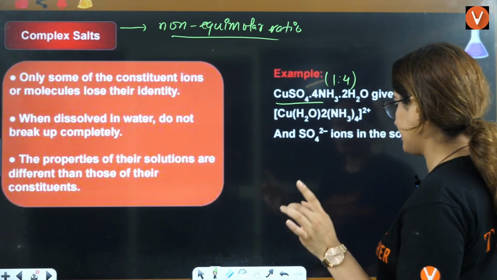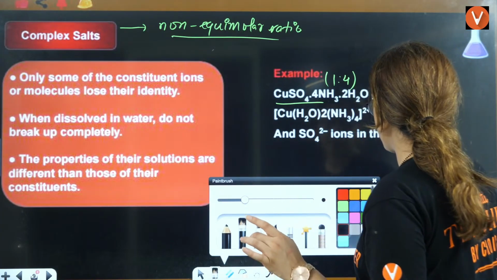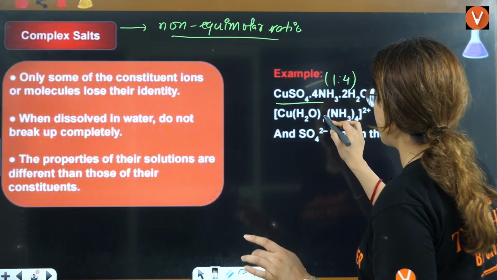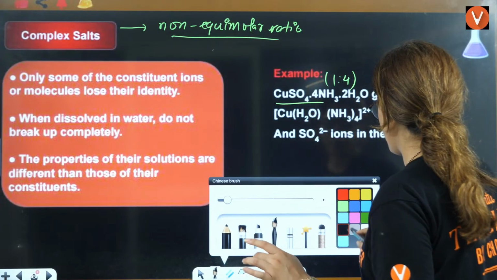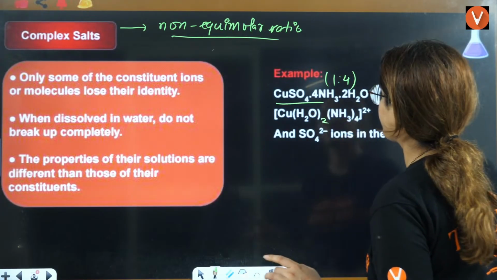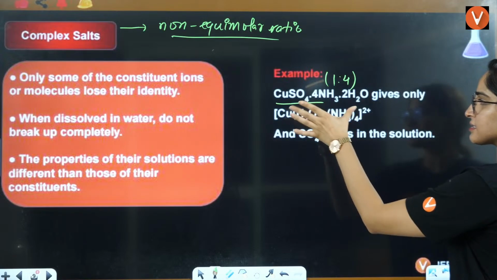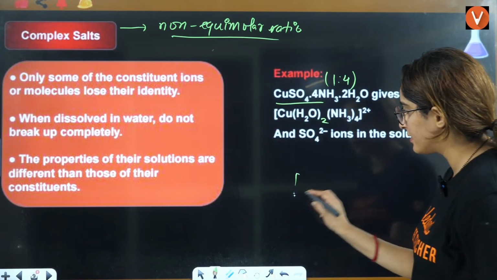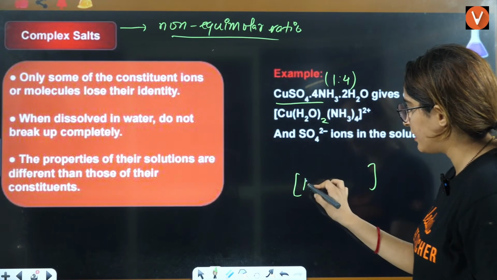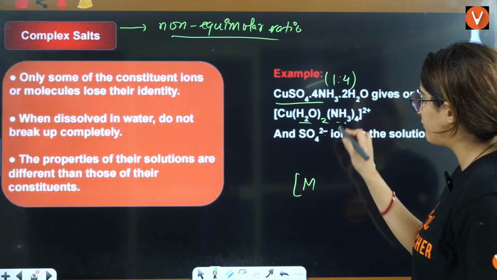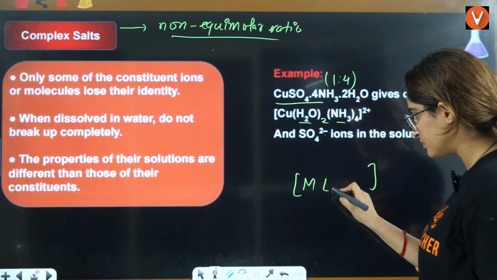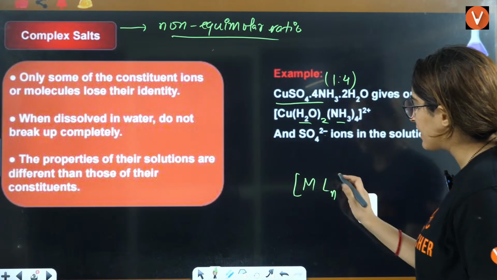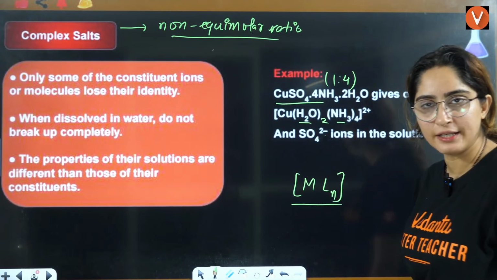Wait a minute, here it should be H2O. This bracket, this metal here, and here you will have ligands. That is called the coordination entity.